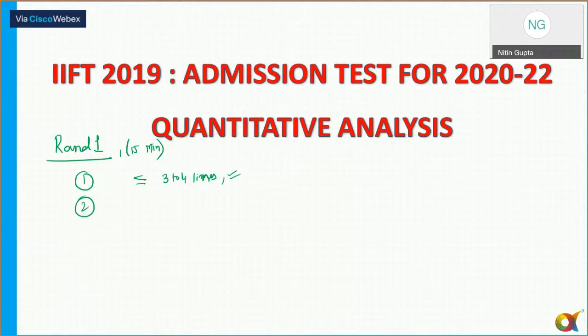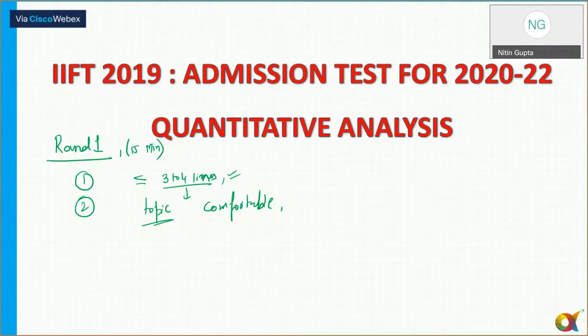Less than 3 to 4 lines, but that too from the topic in which you are comfortable. That is very, very important. For example, if I'm not comfortable with permutation, combination, or probability, or trigonometry, I'll probably not even try to attempt these questions. Try नहीं करूँगा. तो फर्स्ट राउंड में वो क्वेश्चंस ट्राई करना है जो तुम्हें लगता है जो तुम्हारा स्ट्रांग एरिया है.